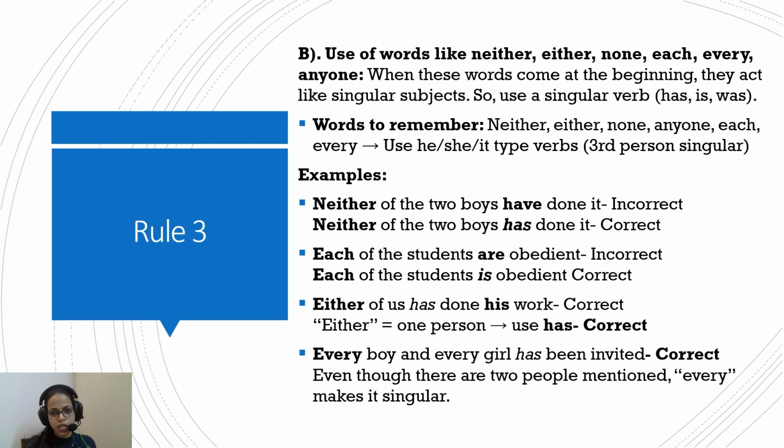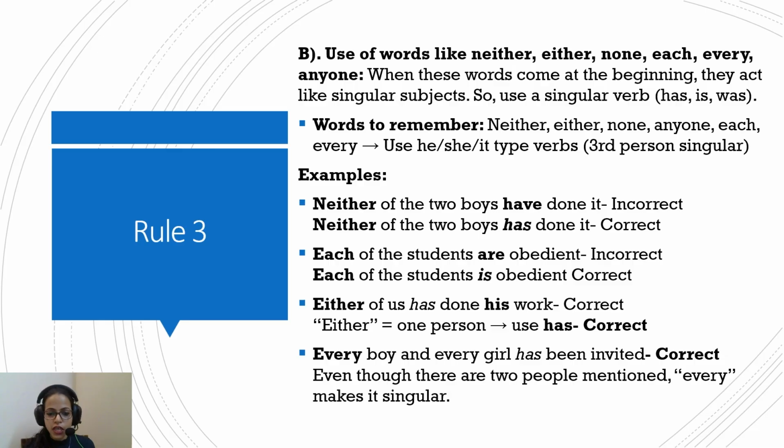This kind of rule will be there in all the parts of speech because these words sort of divide. They point to one in many. While it looks like they are referring to many, they are actually referring to one in many. So either, neither, each, every, they always follow the singular verb.